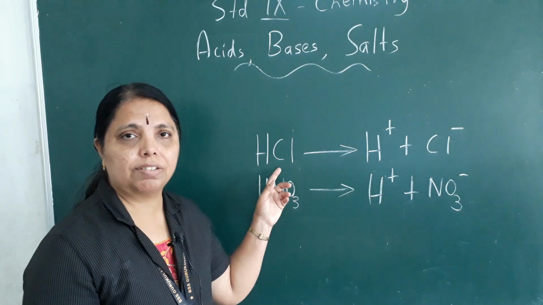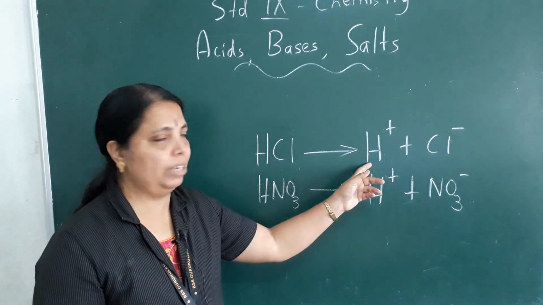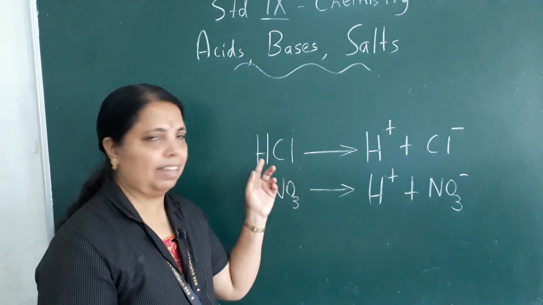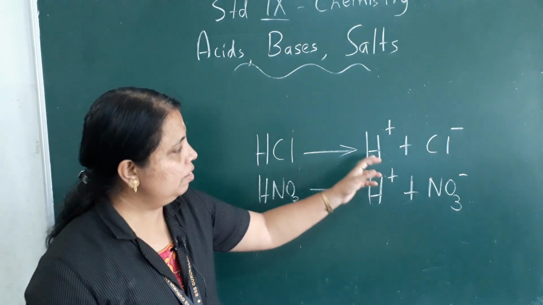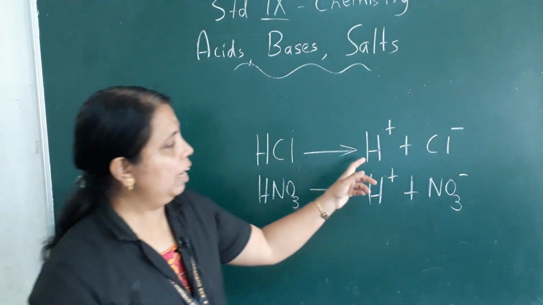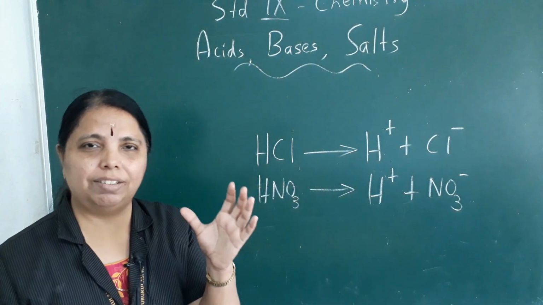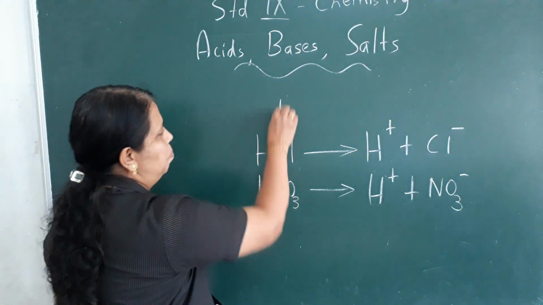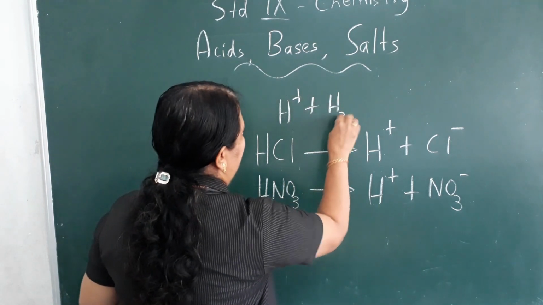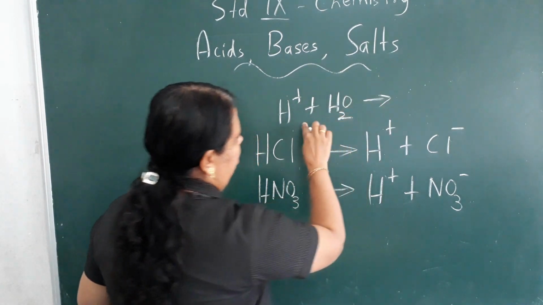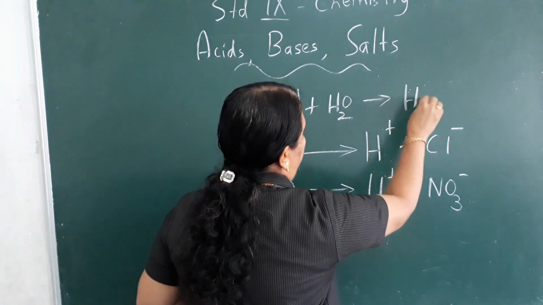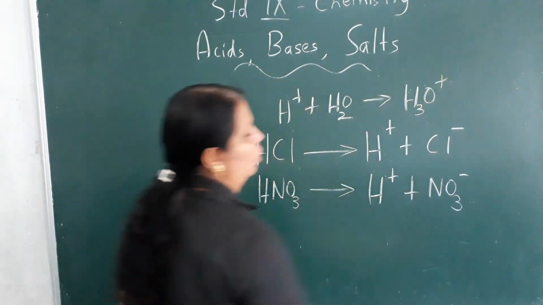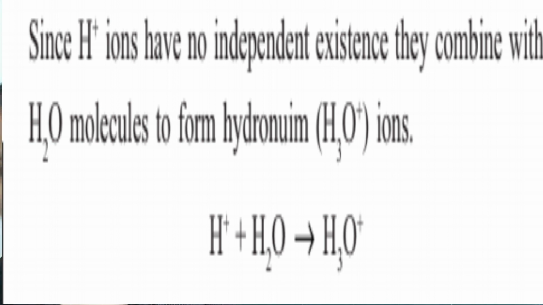I told you this splits into H plus and Cl minus ion, in this case, positive and negative. Now, this is in water, remember. So the hydrogen H plus ion cannot exist independently. What it does, immediately it combines with H2O to form H3O plus. This is hydronium ion. Okay, it combines to form H3O plus, hydronium ions. H3O plus means hydronium ions.